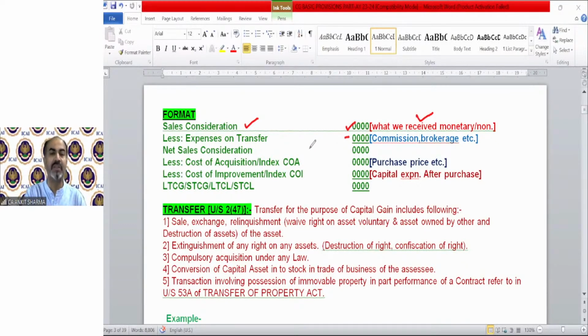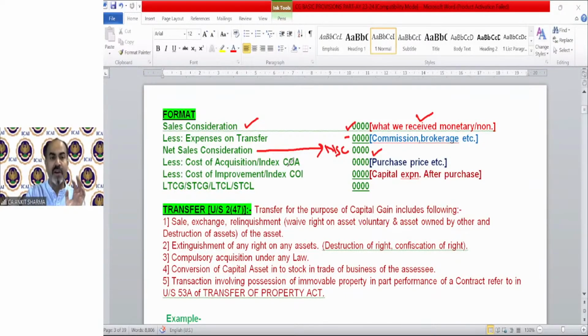That will also be there in the question. After deducting the expenses out of sale consideration, we will find our net sale consideration. That means this is the net value which comes to our account or in our pocket after deducting the expenses on transfer. So this is technically our receipt.